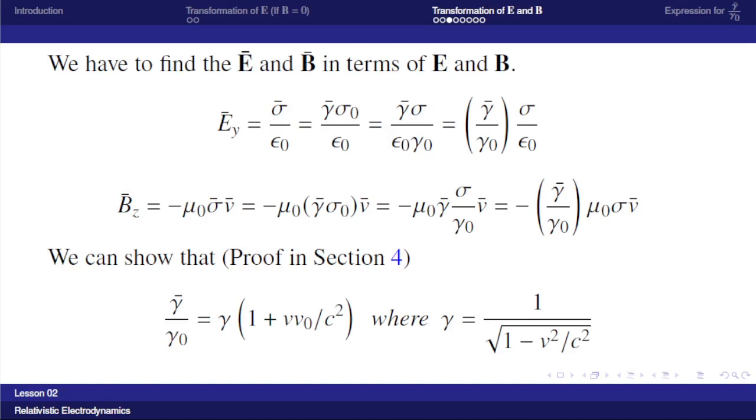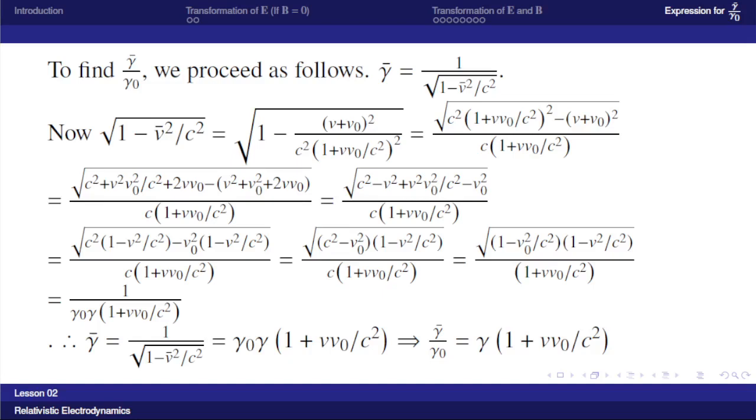Now this expression gamma bar by gamma 0 is equal to gamma into 1 plus v v0 by c square, where gamma is 1 by root of 1 minus v square by c square. The proof is shown in the last slide. You can see gamma bar by gamma 0. We proceed as follows. Gamma bar is equal to 1 by root of 1 minus v bar square by c square. Now take the denominator. 1 minus v bar square by c square is 1 minus, with v bar being v plus v0 by 1 plus v v0 by c square, whole square into c square.